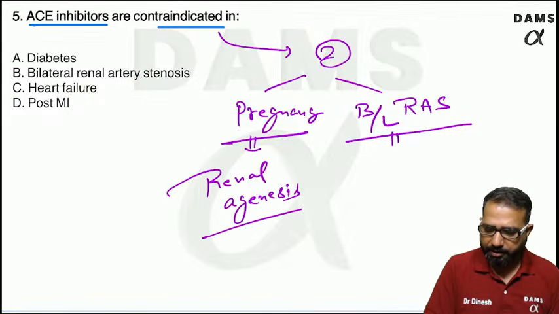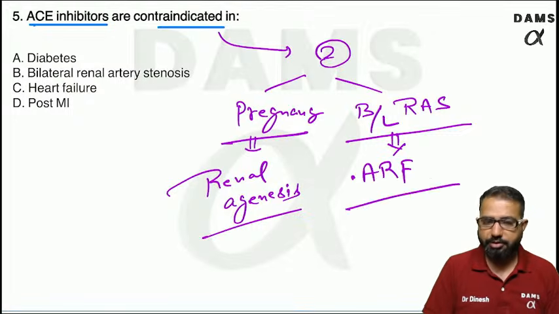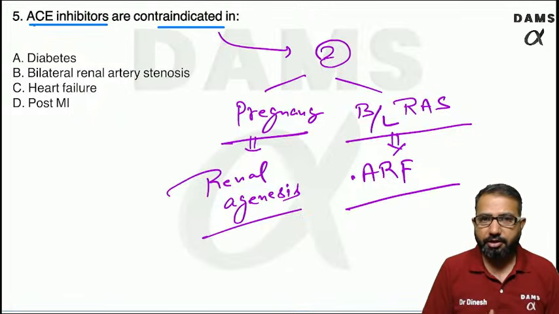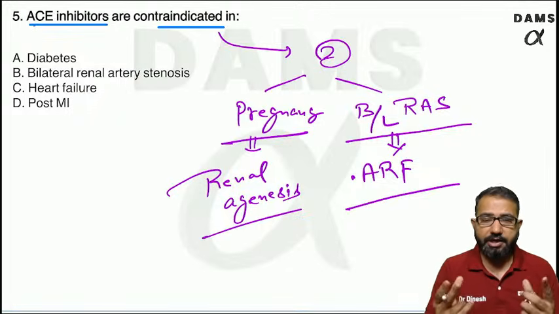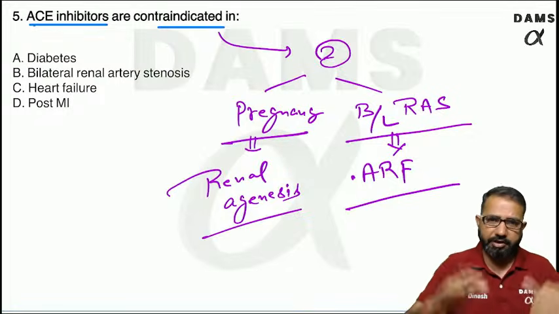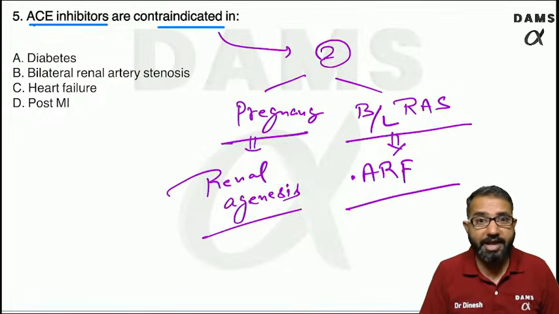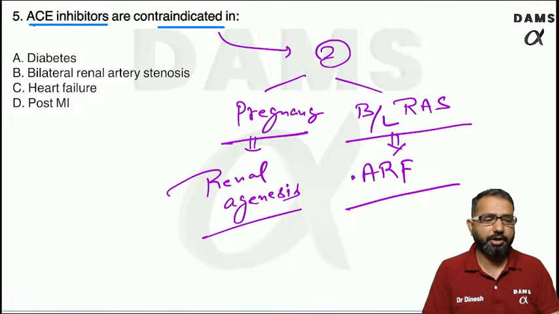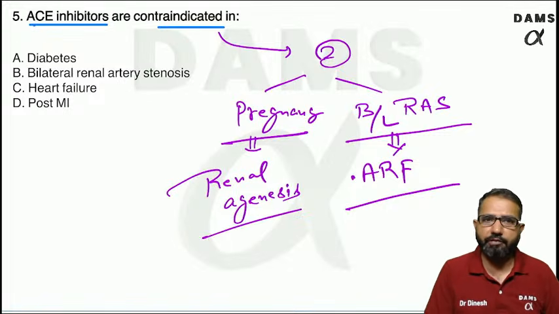In bilateral renal artery stenosis, there is a risk of acute renal failure, because if there is stenosis, already oliguria, if you give this drug, they will dilate the efferent blood vessels. I told you, they dilate the efferent blood vessels, GFR drastically decreases, and that leads to anuria. So that's why there is a risk of acute renal failure.